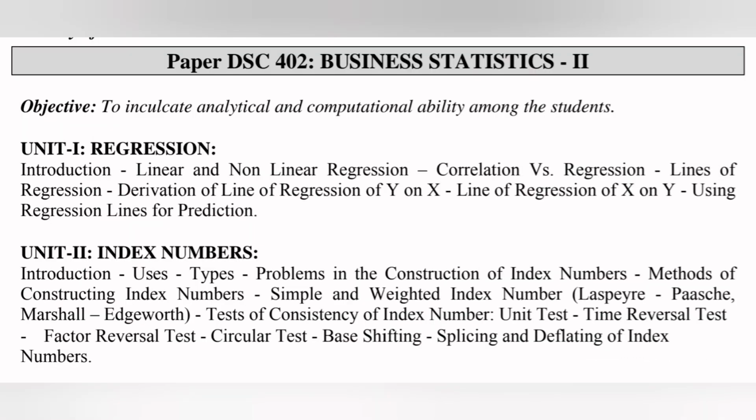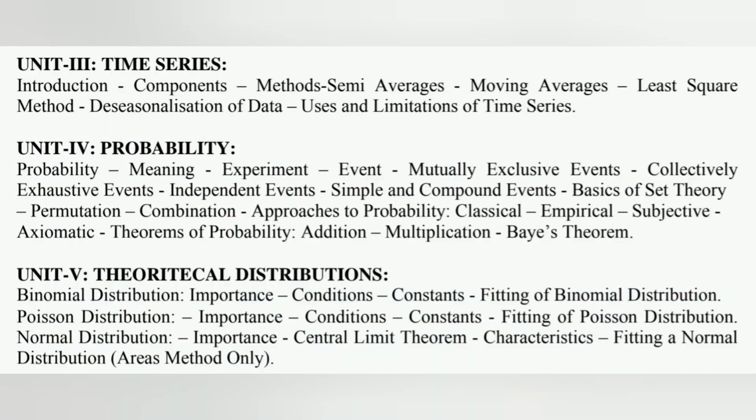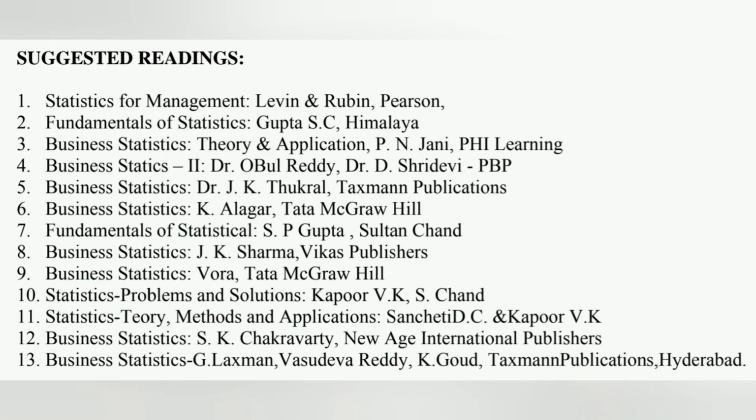Next subject, Business Statistics 2. This subject has a total of 5 units. You can see topics unit wise on screen. In exams, one short question and 2 long questions are asked from each unit. You can also see the suggested books for this subject on screen.